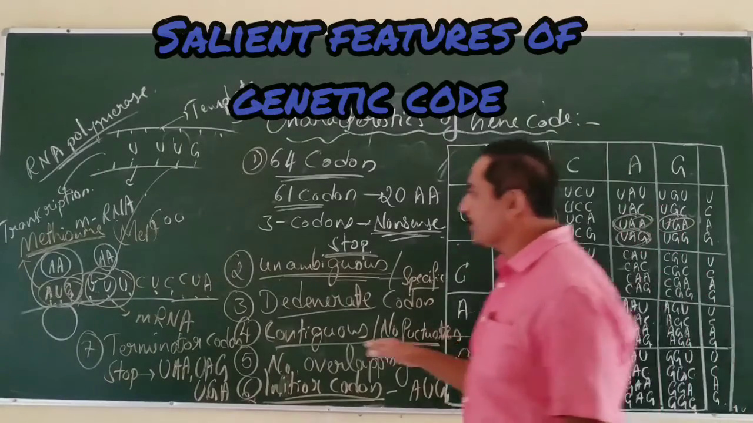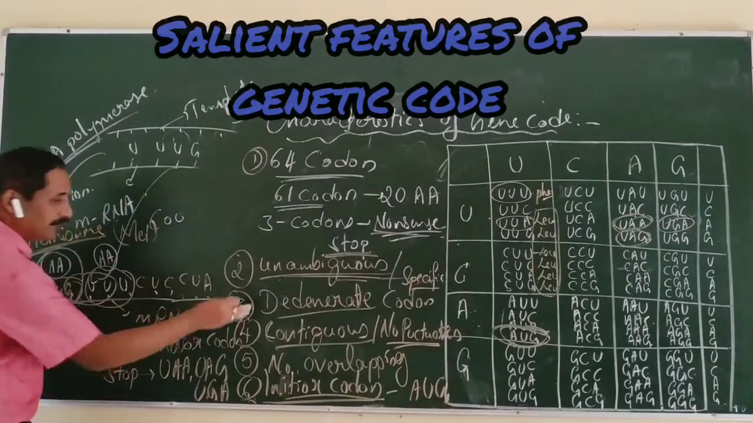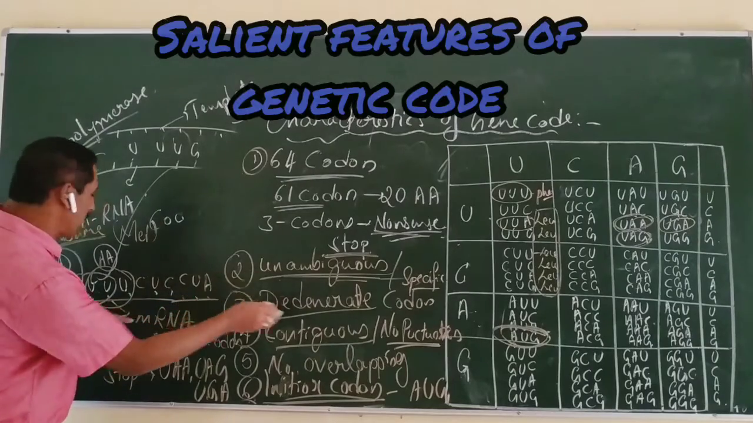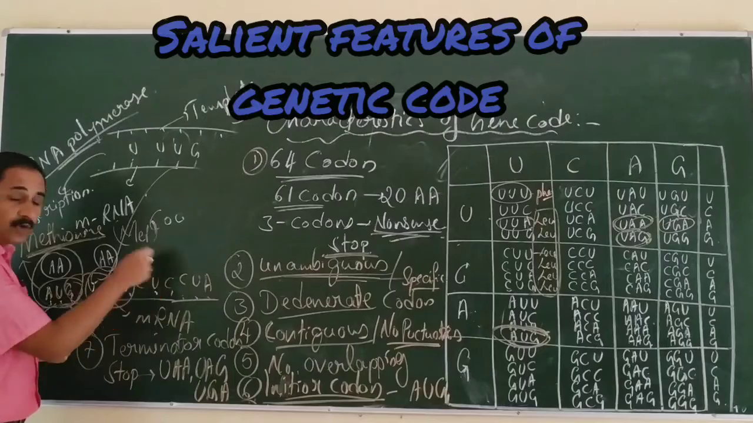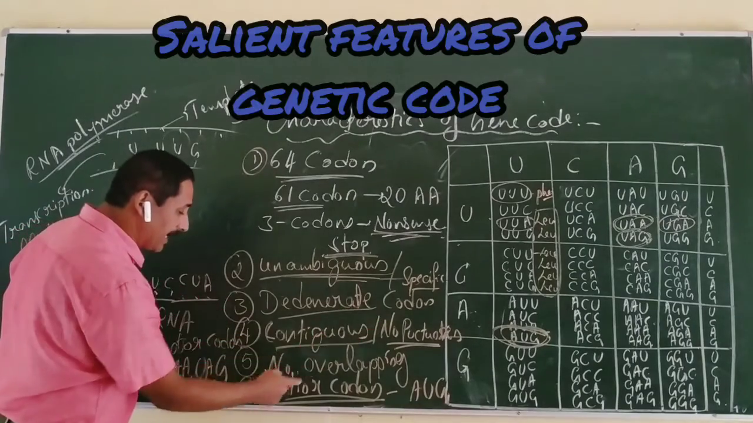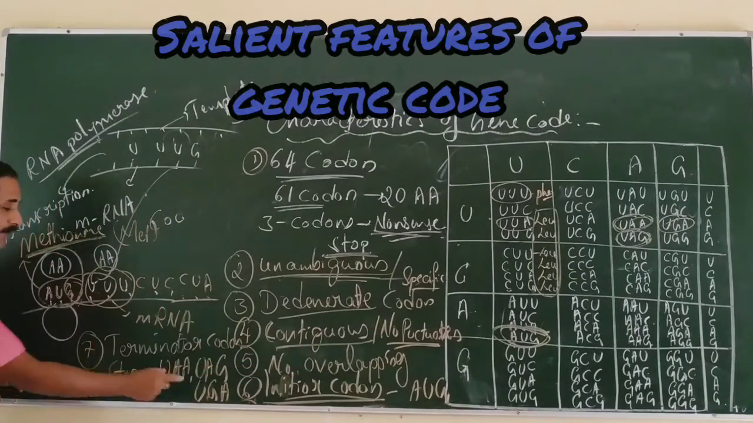Continuous fashion. When the protein synthesis begins, it should be read in a continuous fashion. There is no punctuation, no comma, no full stop. And it should not be overlapped. So there is no overlap. There must be an initiator codon. AUG is the initiator.